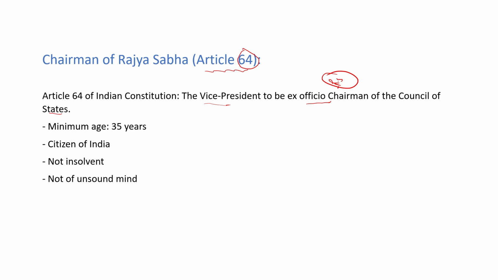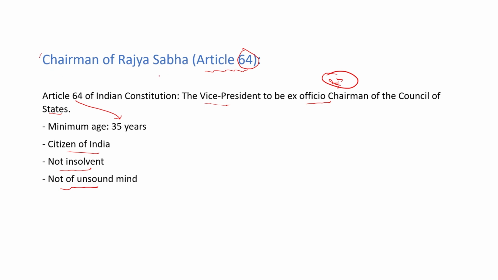Clear? So minimum age required for the chairman of Rajya Sabha under Article 64 is 35 years. He must be the citizen of India, must not be insolvent or bankrupt, or of unsound mind. And if Parliament wants to remove Vice President, then the removal bill of Vice President will also start in Rajya Sabha, as he is the responsible person for the Rajya Sabha.